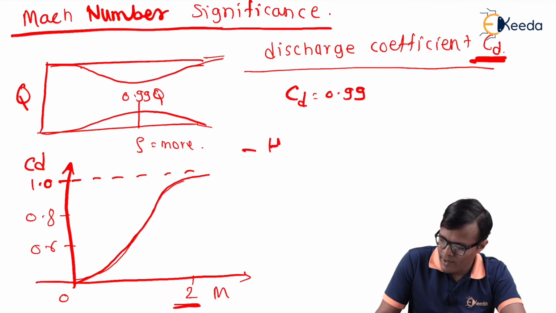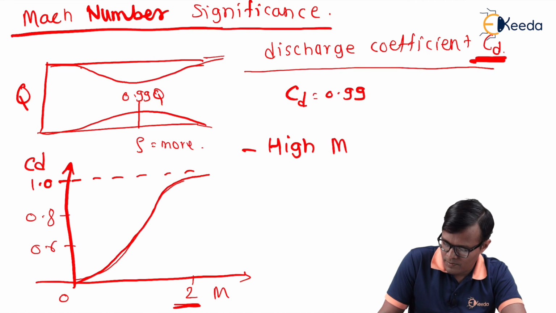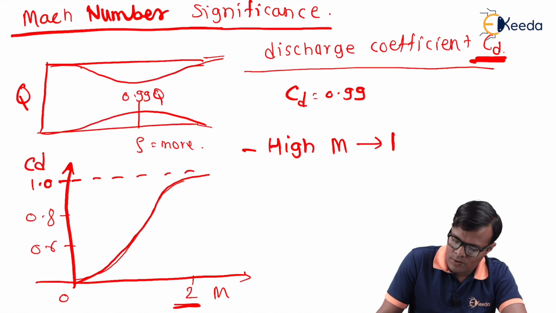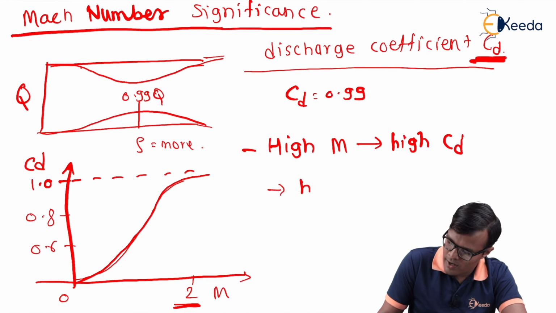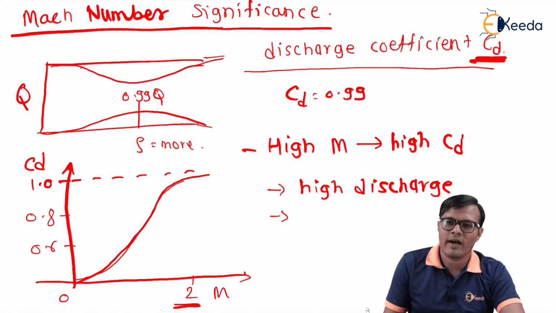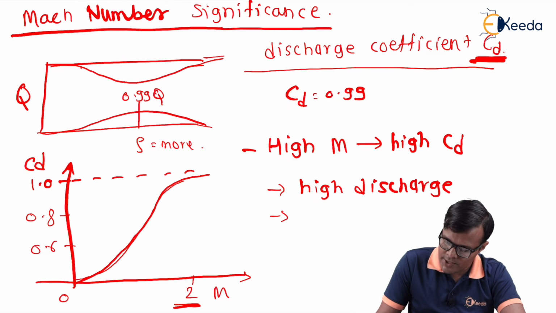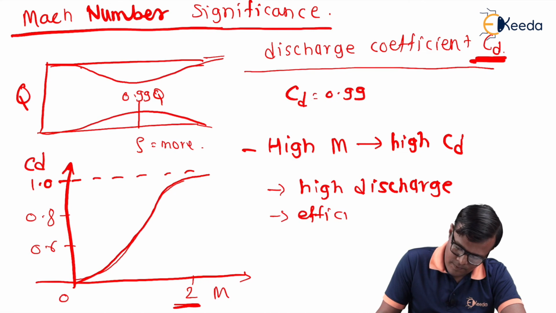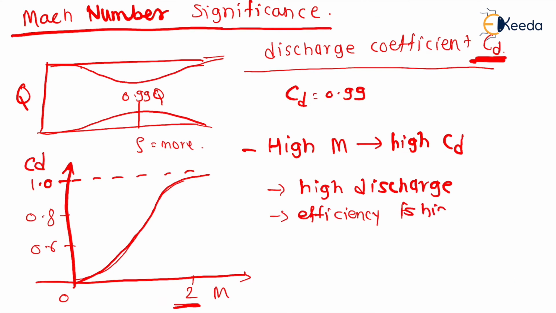So high Mach number corresponds to high CD, corresponds to high discharge. So if they are nozzles, then their efficiency is high, and energy loss is less.